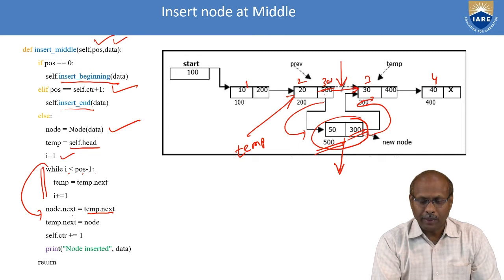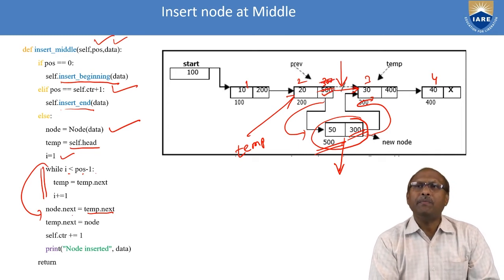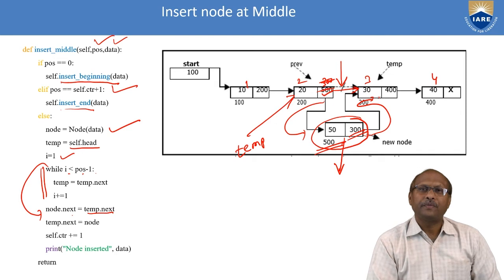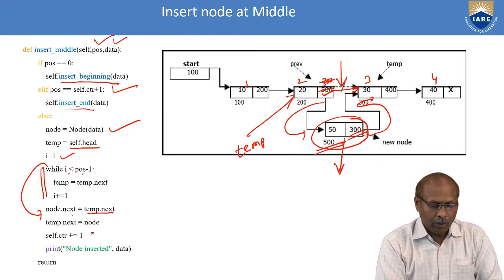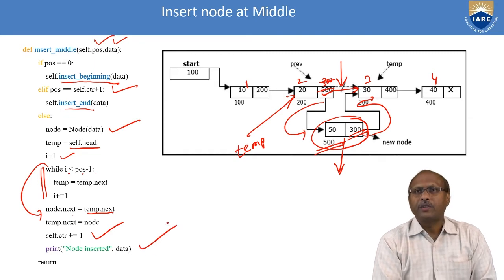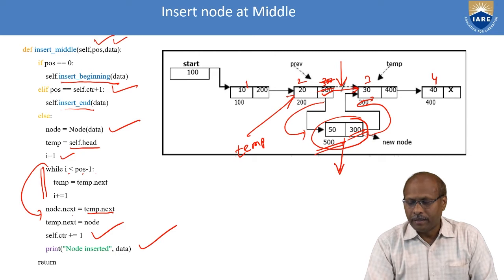The new node is 500, so 500 will be assigned now. So now this becomes 500. Automatically this node is inserted in the middle. And my counter is incremented by 1. So this is the way you can insert a node in the middle.